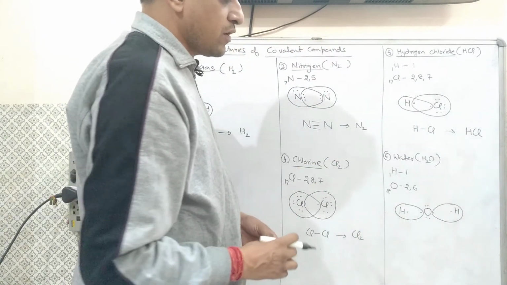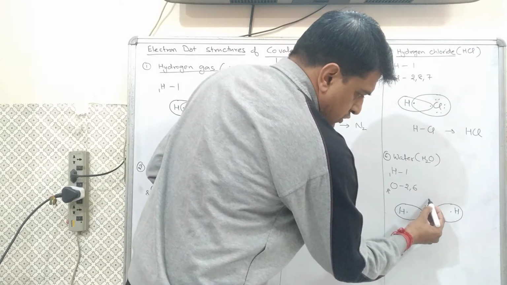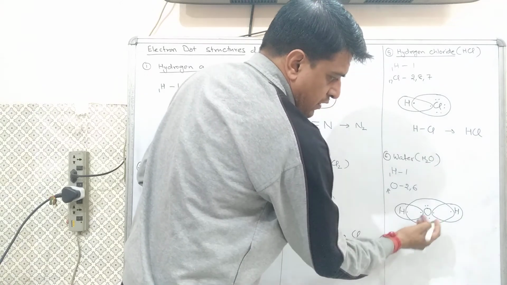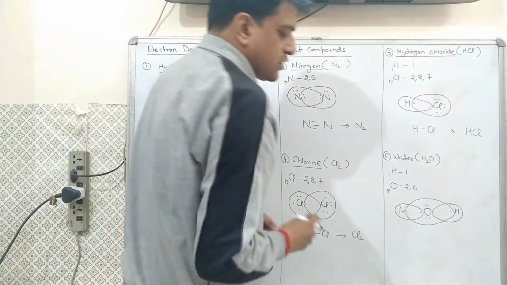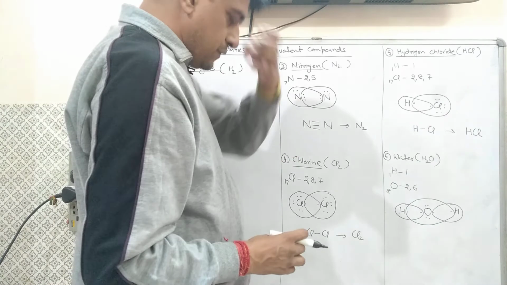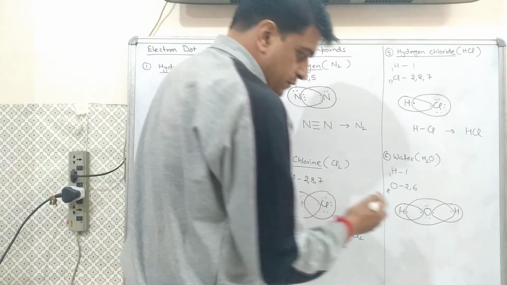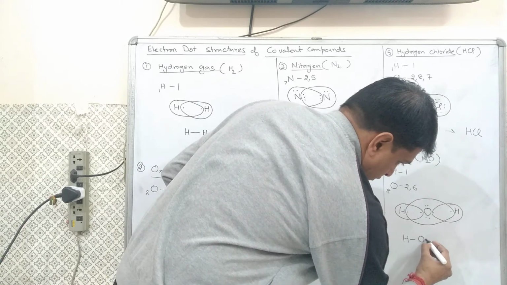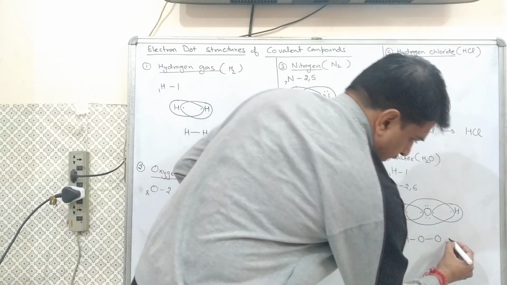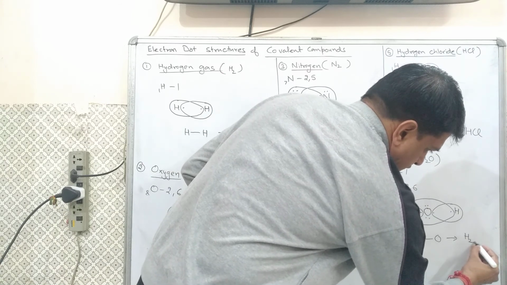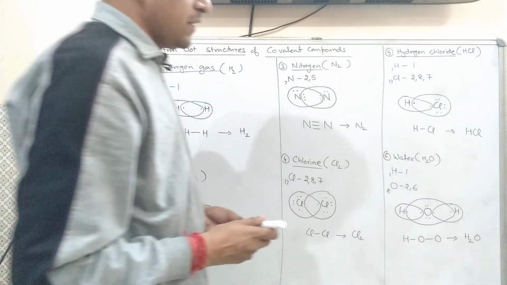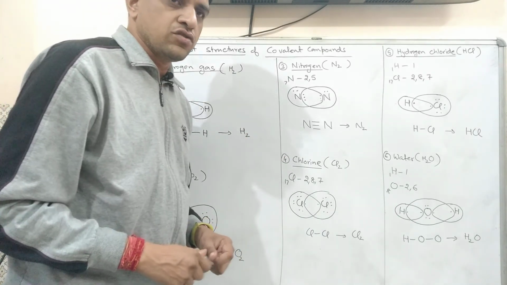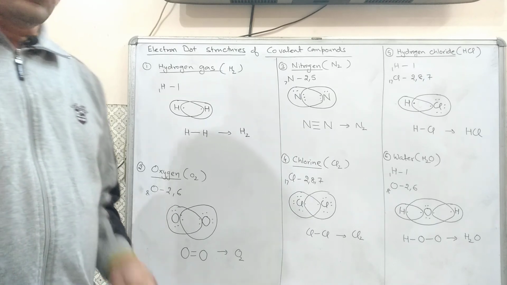Now it's the turn of oxygen. Oxygen also shares 1 electron from each hydrogen atom to become stable, and now all 3 atoms have acquired stability. The structure becomes H, single bond, O, single bond, H, and finally it becomes H2O. And in this way you can show the electron dot structures of the elementary compounds of covalent bonding.